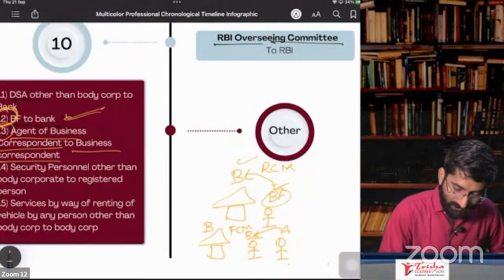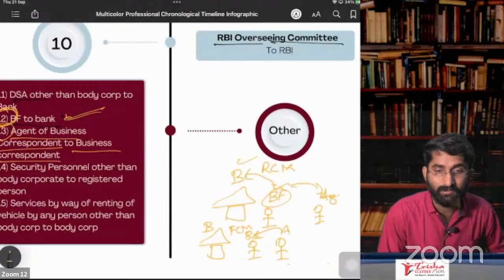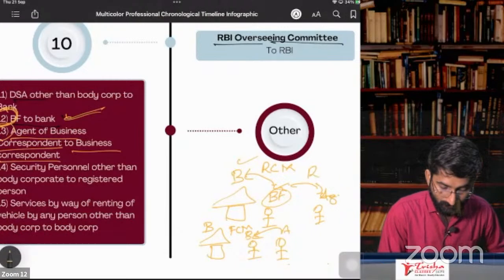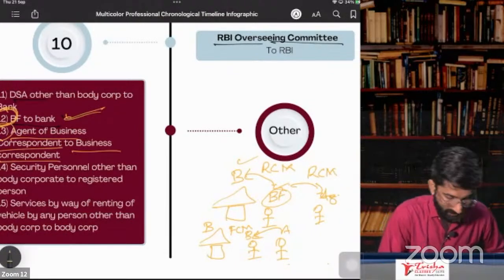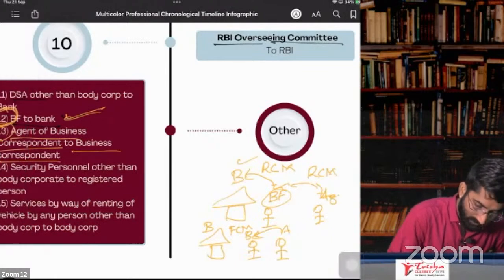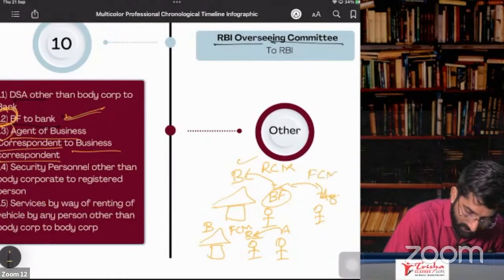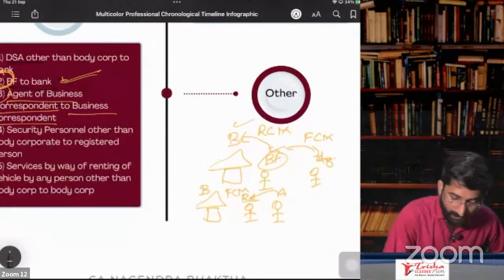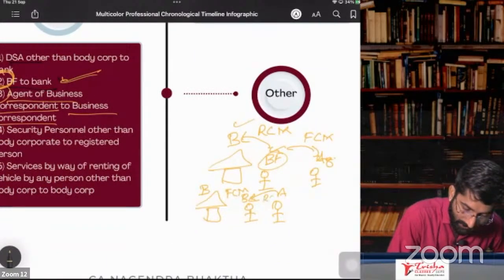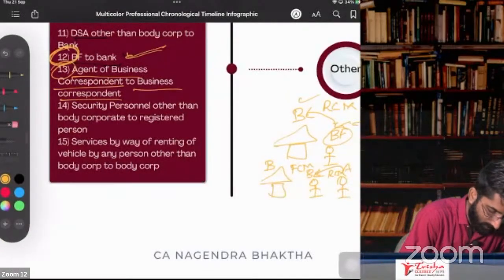Think that the business facilitator also has one agent. Between the business facilitator and the agent, it is RCM. Oh, sorry, not RCM, it is FCM, forward charge mechanism, where the agent is paying the money. In the other case, it is RCM. Basically, people, listen to me carefully, this is a very important one.